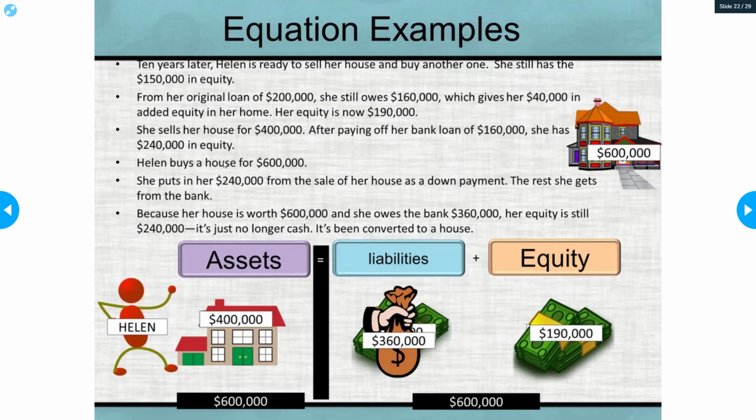So she buys a new house for $600,000. She takes all that $240,000 and puts it on this new house, and then she has to get a loan for $360,000 to pay the difference. So now her asset is $600,000, because that's what her home is worth. Her liabilities are $360,000, because that was her loan. And now she has an equity amount of $240,000 right here.